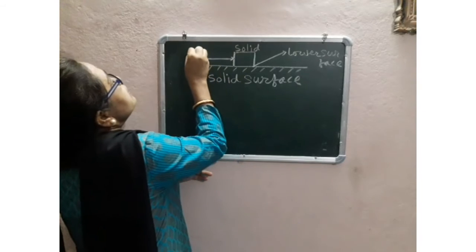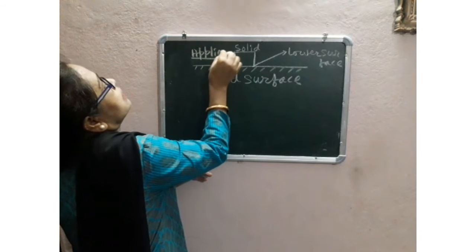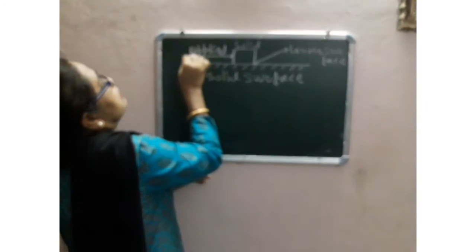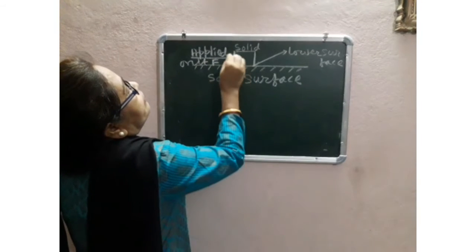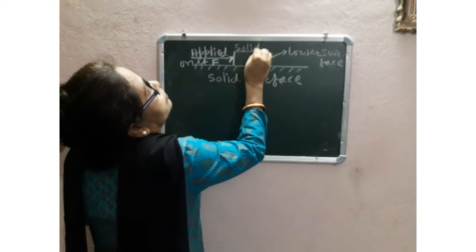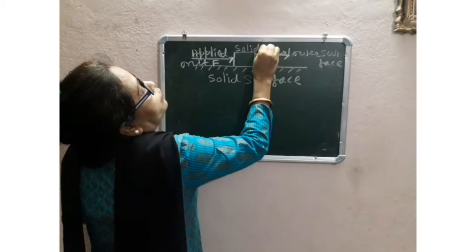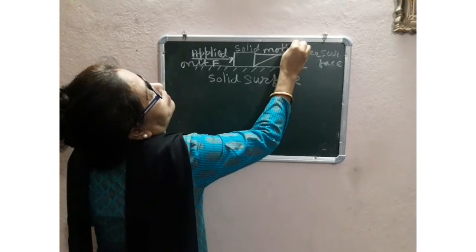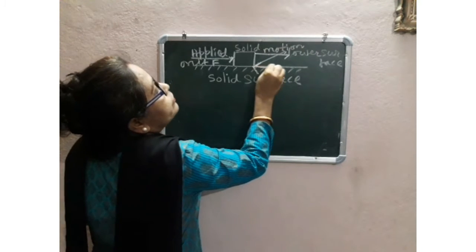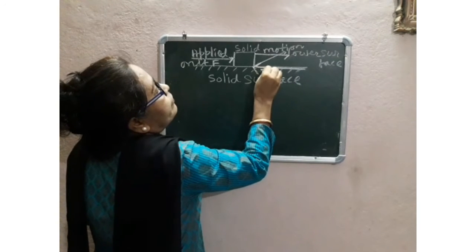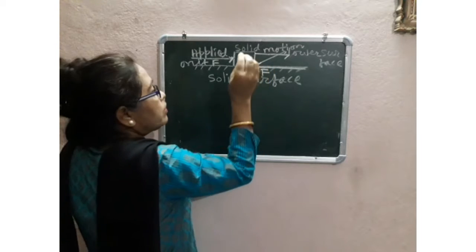Suppose force F is applied on it. It tries to move, but there is the same force F that will act on the contact point.